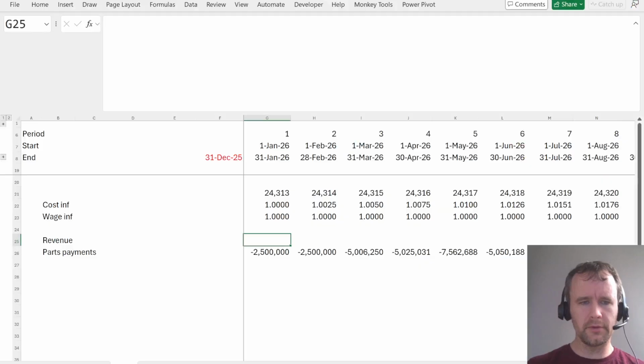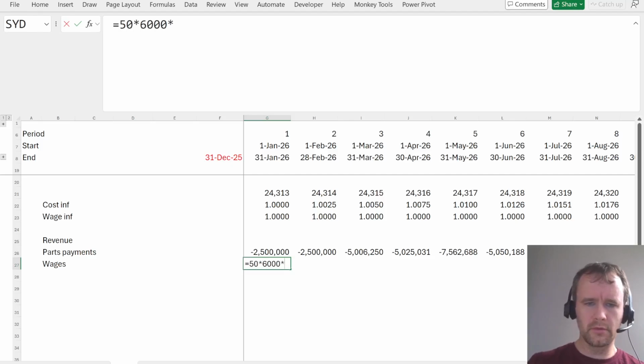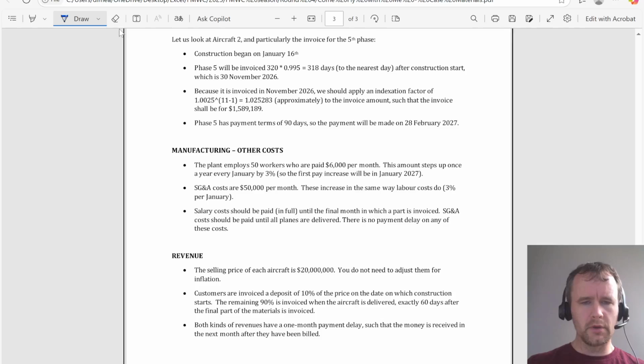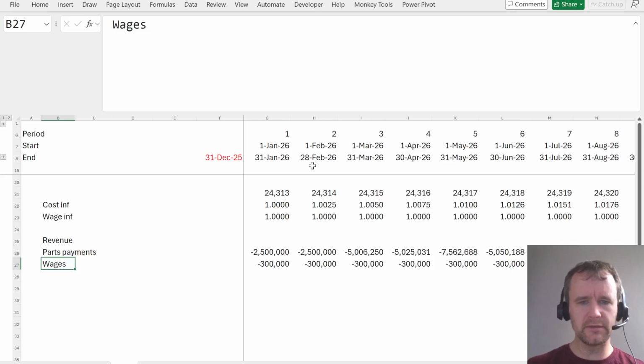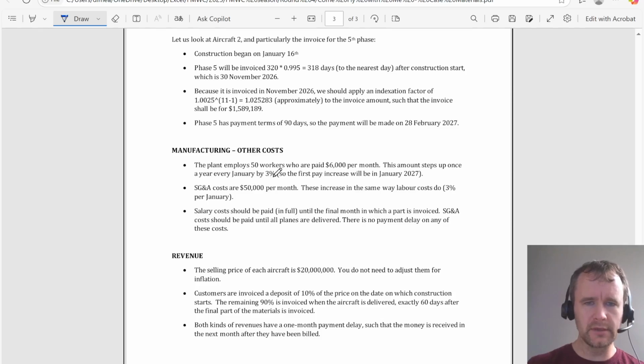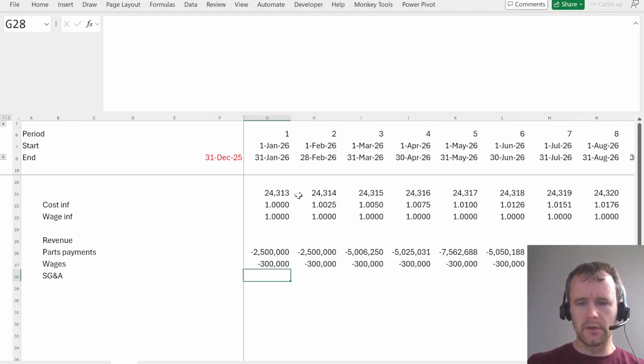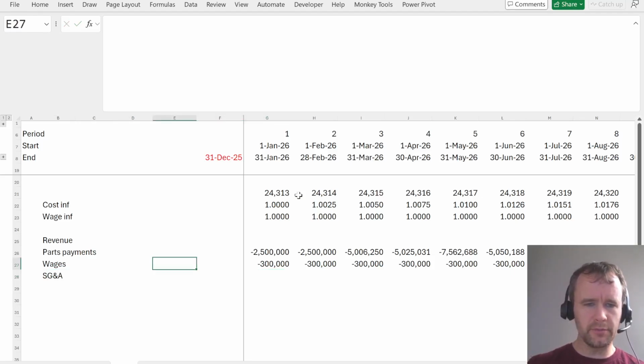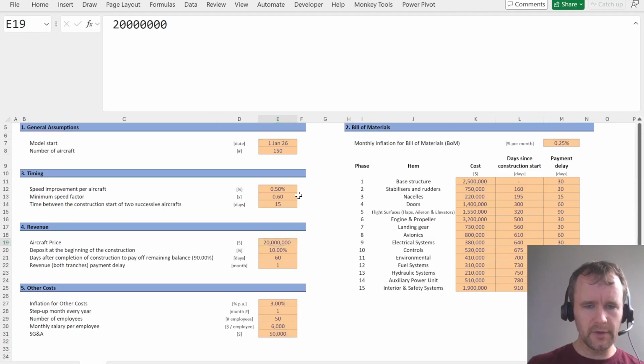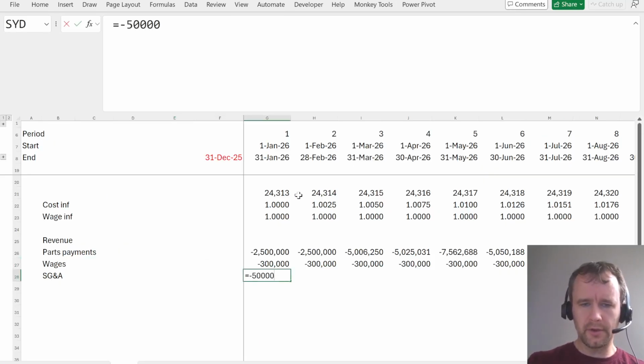50 workers, $6,000 per month. So wages. I mean, there's no manufacturing going on at some point, but I guess we pay them all the way through. I wish that was clear. SG&A costs 50,000 a month, increase in the same way as labor costs do. Okay, SG&A. Really should be better about linking the assumptions, but whatever, I don't care. Minus 58,000 times this. Okay.